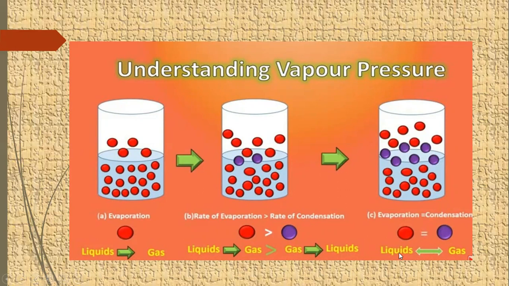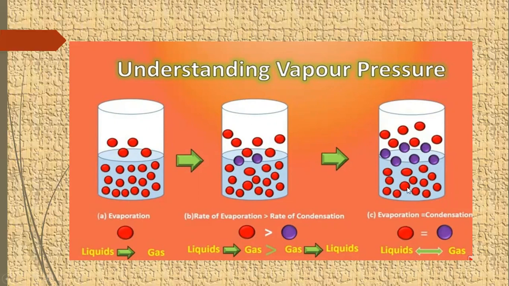At this phase, the number of molecules from the liquid surface entering the gas phase is exactly equal to the gas molecules which are leaving the gas phase and entering the liquid form. Now this is a stage of dynamic equilibrium in which the rate of evaporation is equal to the rate of condensation.